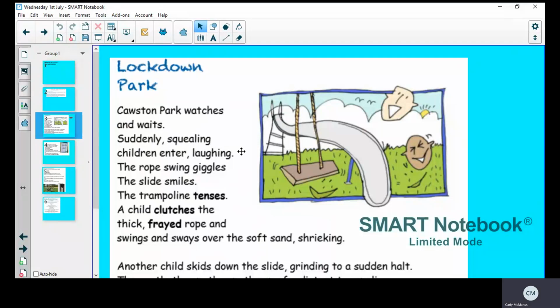So I'm going to give you a minute, or you can pause the video actually, to write down any alliteration you can see in this section of the poem. So pause the video and copy those down if you can see any alliteration.